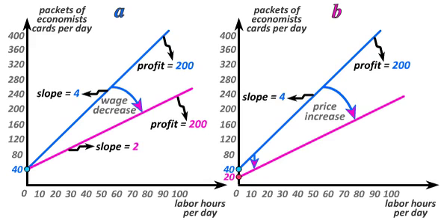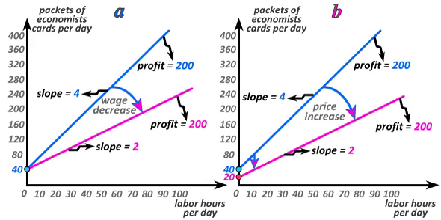But now the intercept also changes. Remember, the intercept is profit divided by price. So if we want to graph the isoprofit line corresponding to $200 in profit, we have to divide $200 by the new price, which is 10, to get the new intercept. 200 divided by 10 is 20. So the intercept shifts down from 40 to 20, and the slope becomes shallower as the price of the output increases. The doubling of the output price therefore results in a new isoprofit line corresponding to $200, an isoprofit line with shallower slope and lower intercept.